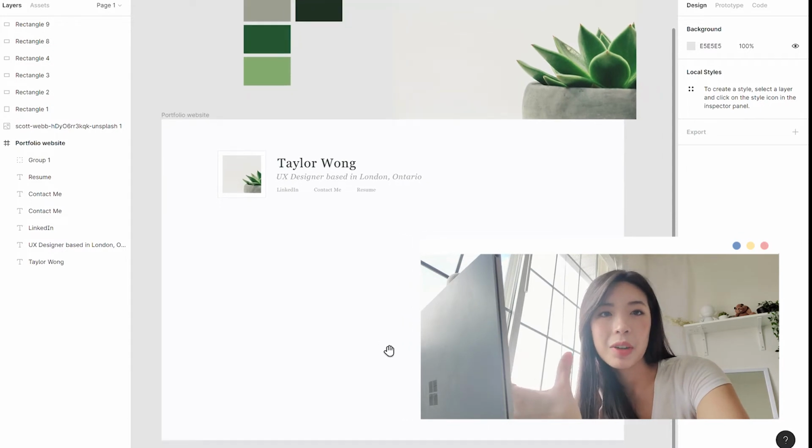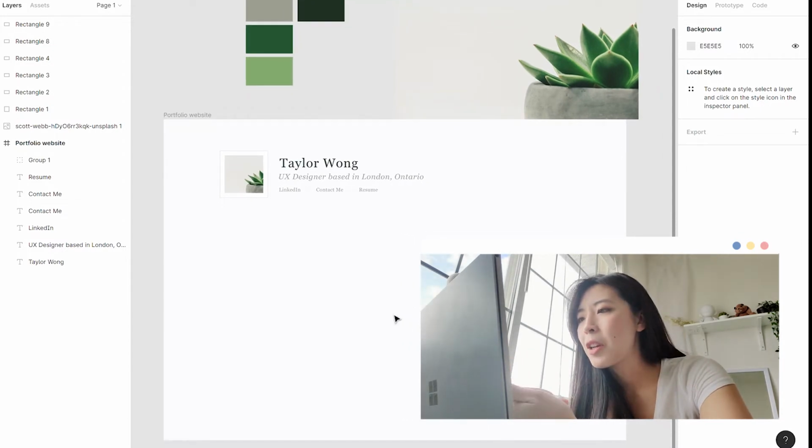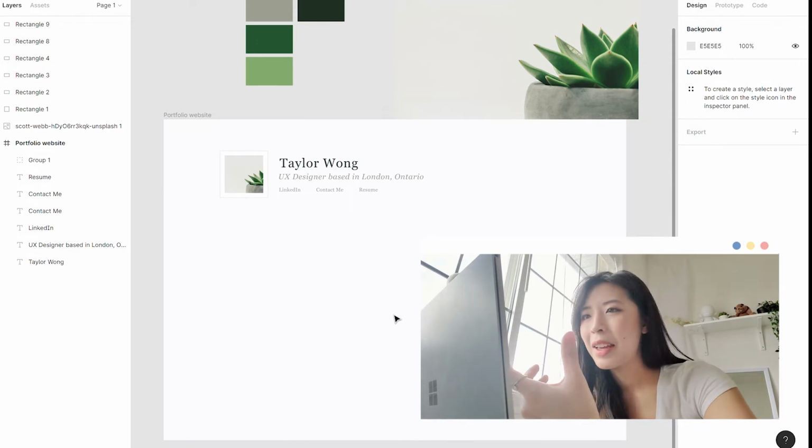Again, it's removing some of that extra clicking that you need to do when designing, and I just like having it on the front page. I think it just looks a lot cleaner.